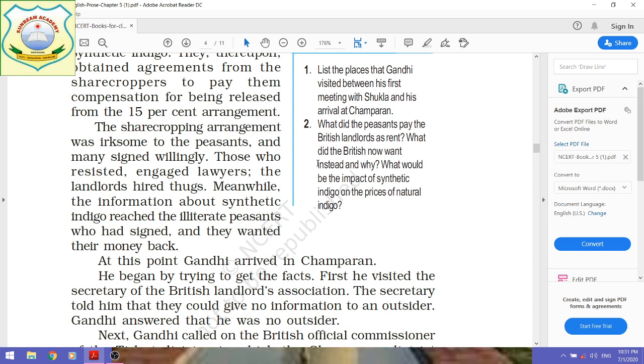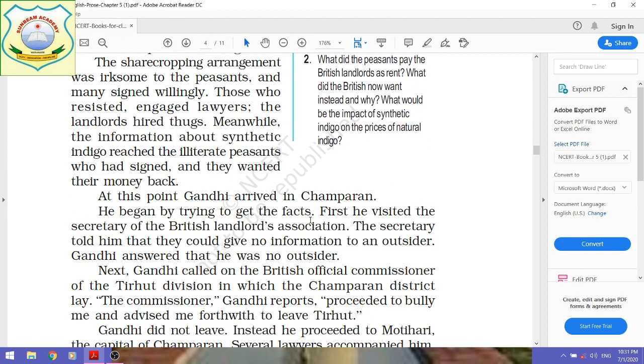And the prices of natural indigo would go down due to the synthetic indigo which was produced by Germany. So these are the answers. I don't need to tell you more, you can easily understand because those paragraphs have already been explained, and you have to write these answers in your own words. Always take care of this.